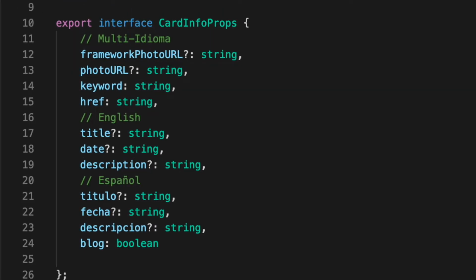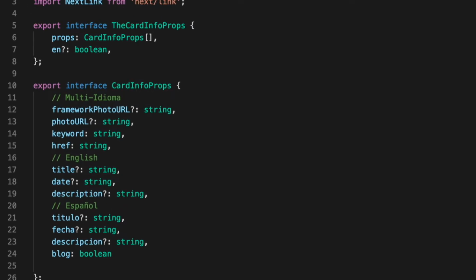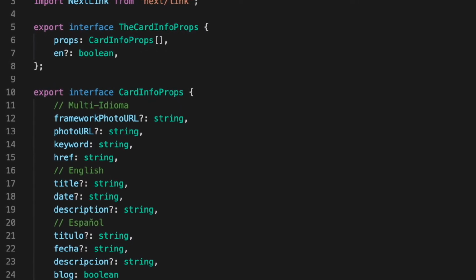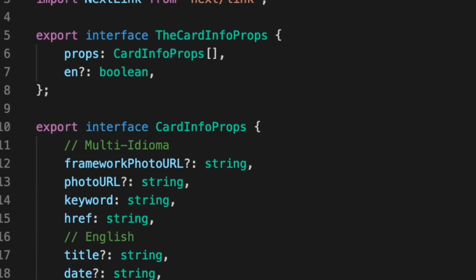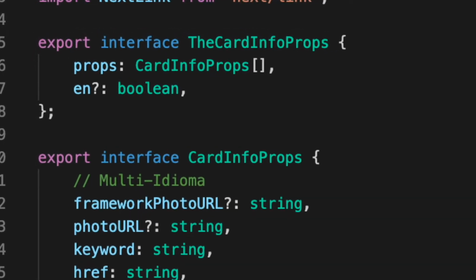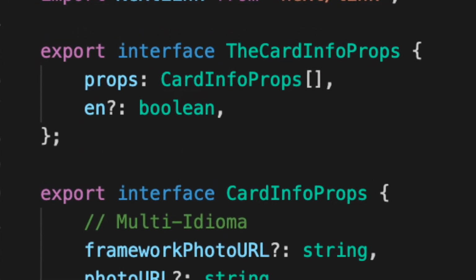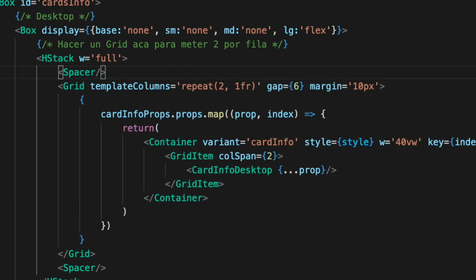The main idea is to receive a list of elements with this structure. We could just receive an array of this new interface that I created before. But I finally decided to create another interface, adding this array and a language variable to identify if we are showing this info in Spanish or in English.